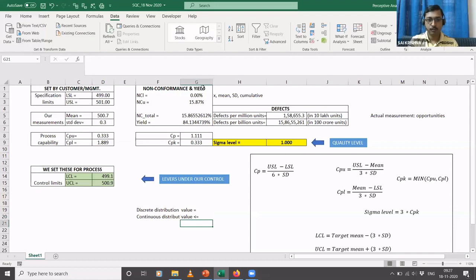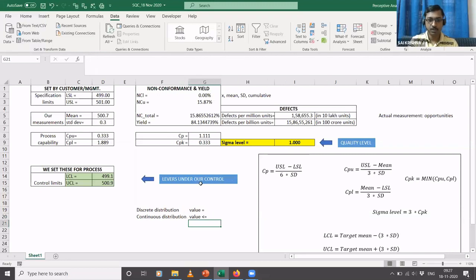For a discrete distribution, we estimate the probability of a value that is exactly equal to some quantity. For a continuous distribution, we measure the probability of a value being less than or equal to a particular quantity. Why do we use the continuous distribution here?